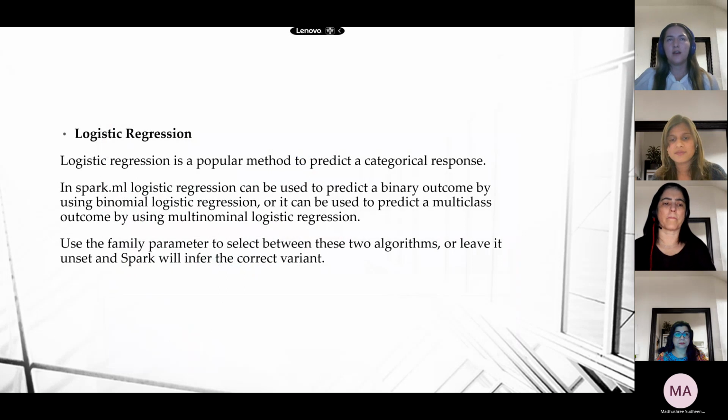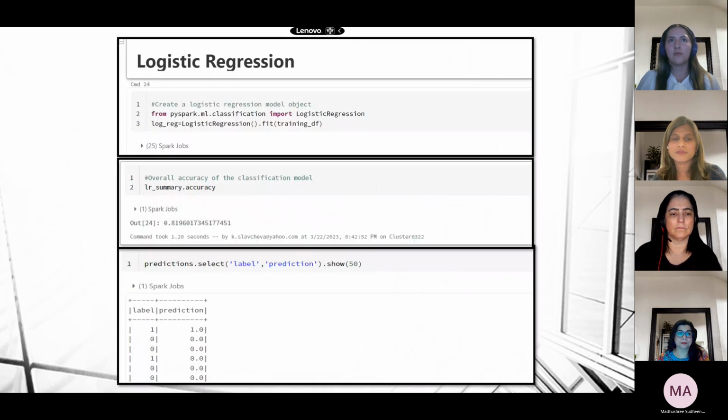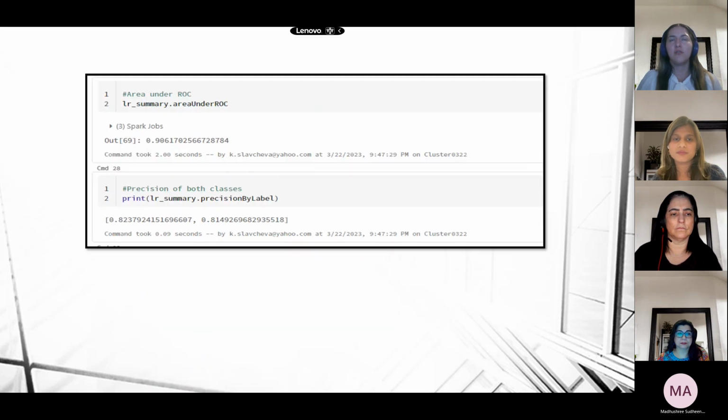Thank you, Madi. After some thought, we have decided to do three models on our alcohol consumption by high school students dataset. Considering our target value is binary, we started with logistic regression because it is a popular method to predict the categorical response. For that, we needed to import logistic regression from PySpark ML library, which is a machine learning library. In the prior steps of cleaning and preparing the data, we had the column gender transformed from categorical to a numeric value by indexing it. This was a necessary step so that we can train our model.